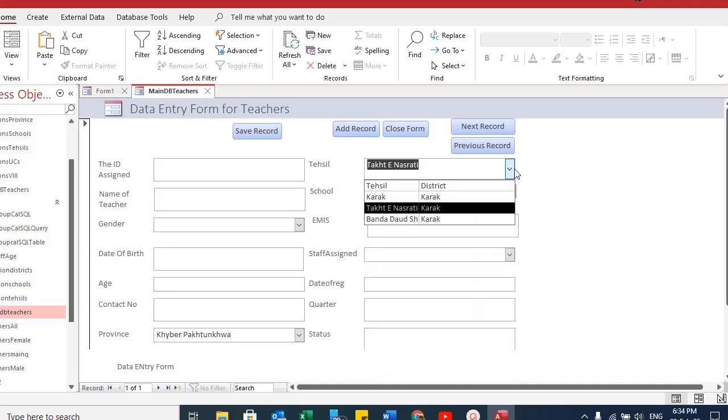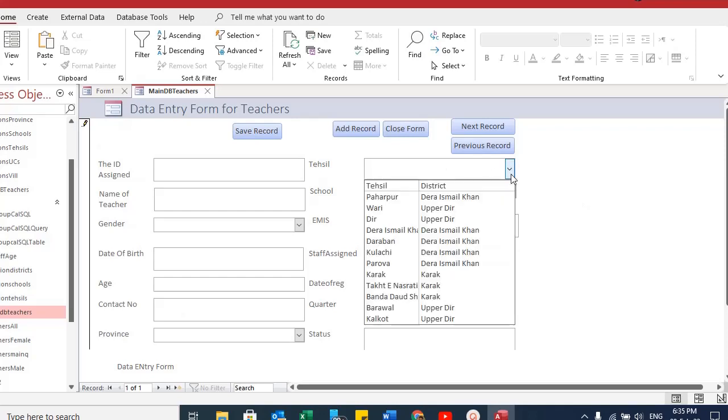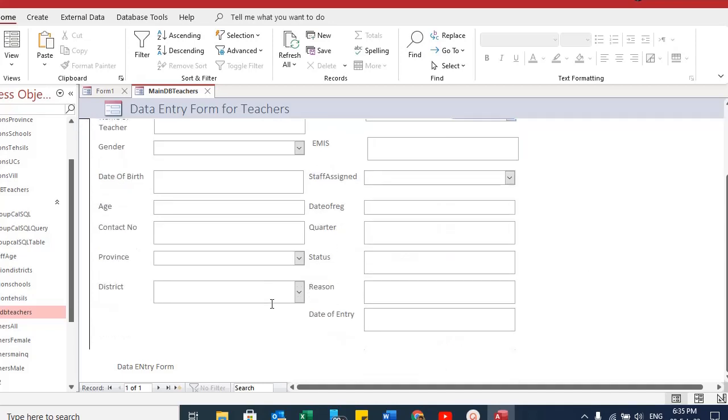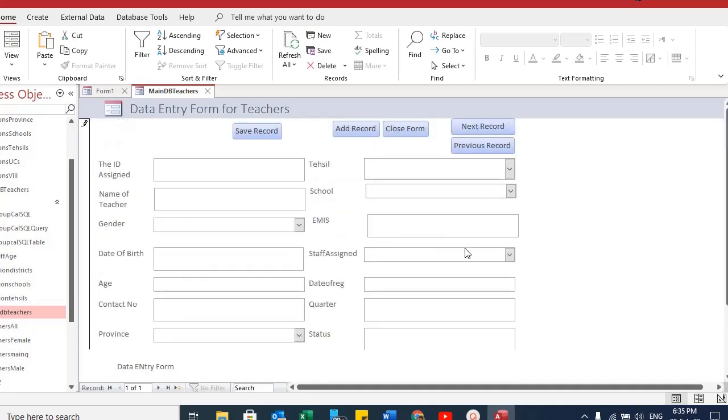Now if I haven't selected any district, I haven't selected any province, let's see. Here you will see all the districts, here all the tehsils, and here all the schools. Now if I select a specific district, for example Upper Dir, when I come to Tehsil, I have only Upper Dir Tehsils.